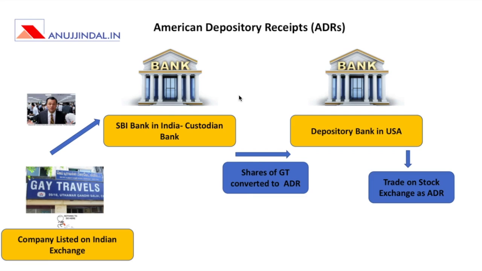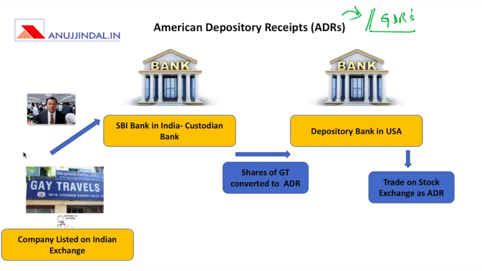The second concept that we are going to understand today in detail is American depository receipts. What exactly are these ADRs? We'll also have a look at GDRs. What exactly are GDRs? They're just the opposite of ADRs, and how do they work? Understanding American depository receipts will give us a direct insight into GDRs as well, because they are just the opposite of ADRs. What exactly are ADRs?